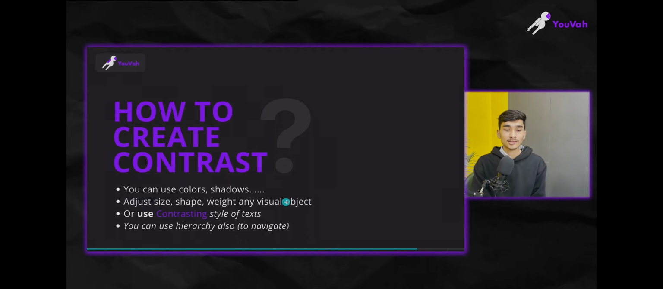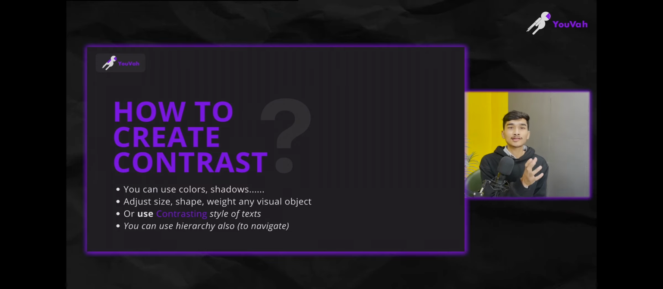So when you are using contrasting style, you are just changing the way the text looks, right? Or the way your image or block looks. Is it bigger? Is it wider? Or does it have a different color? Does it have a different style? If it has, then it is making that contrast.